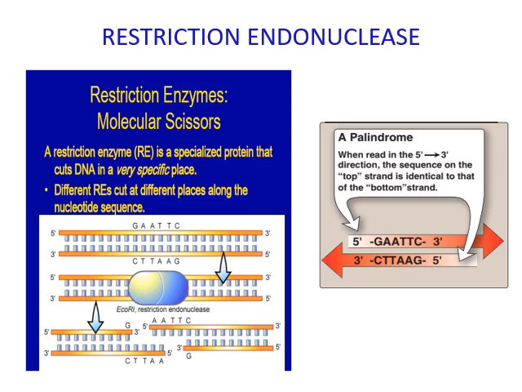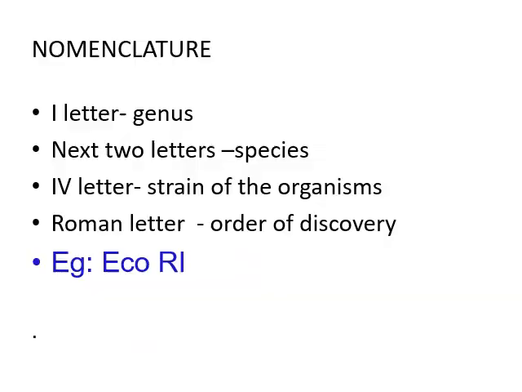In molecular biology, restriction endonuclease is known as molecular scissors. What is the purpose of scissors? To cut something, isn't it? Same here, the enzyme has the capacity to cut the DNA molecule at a specific site.